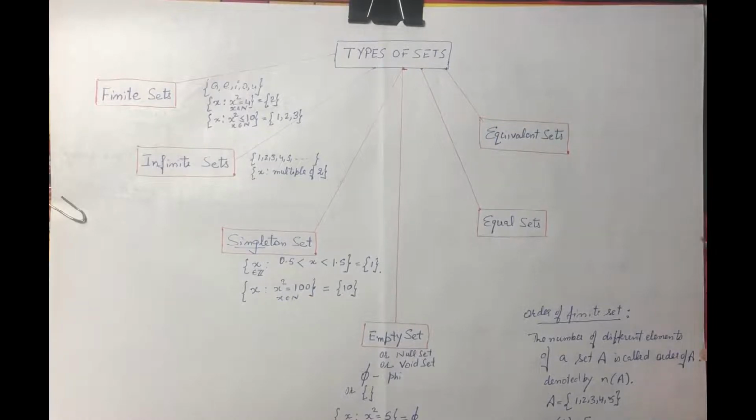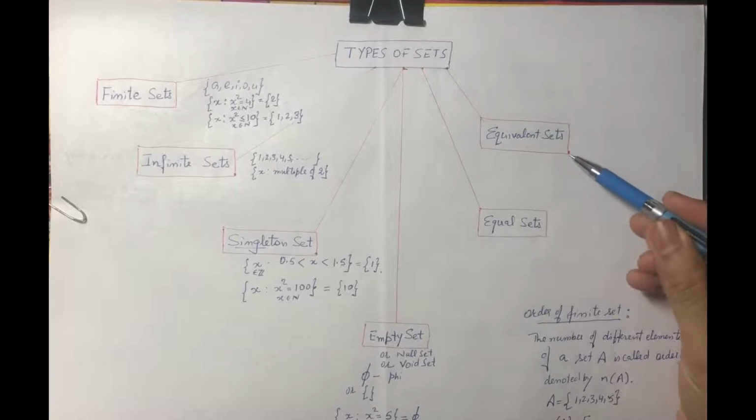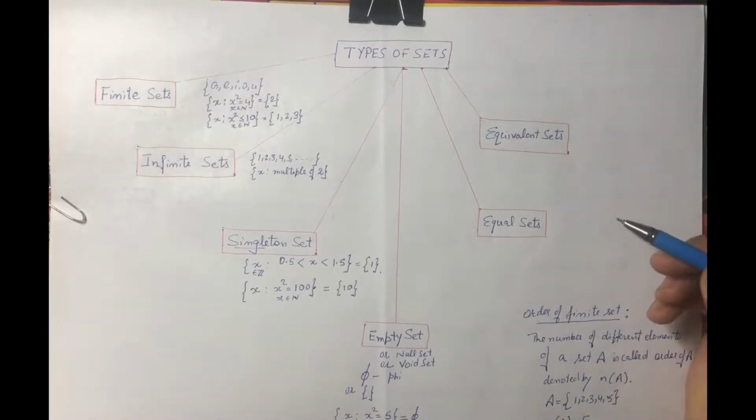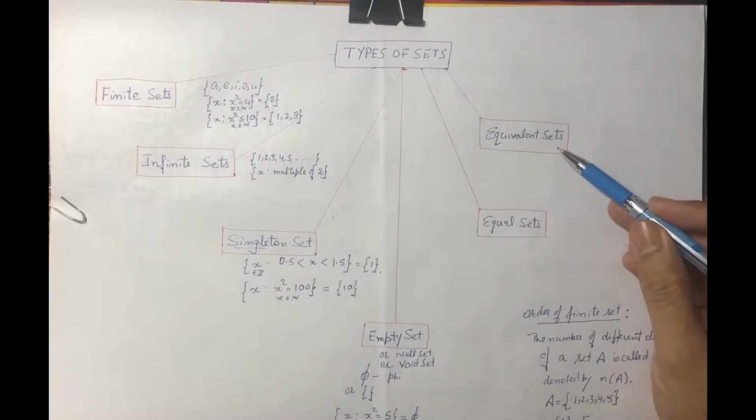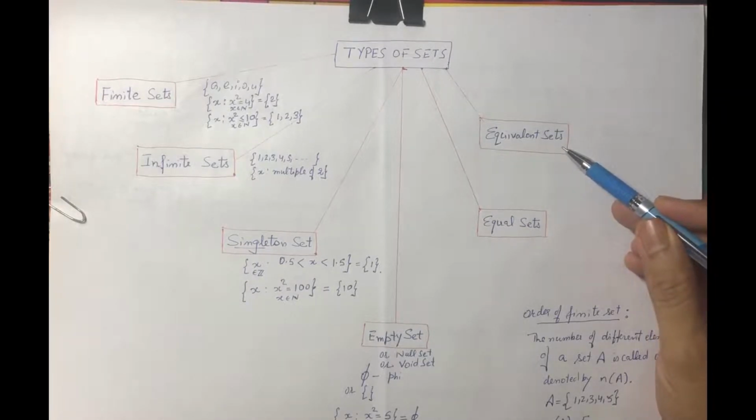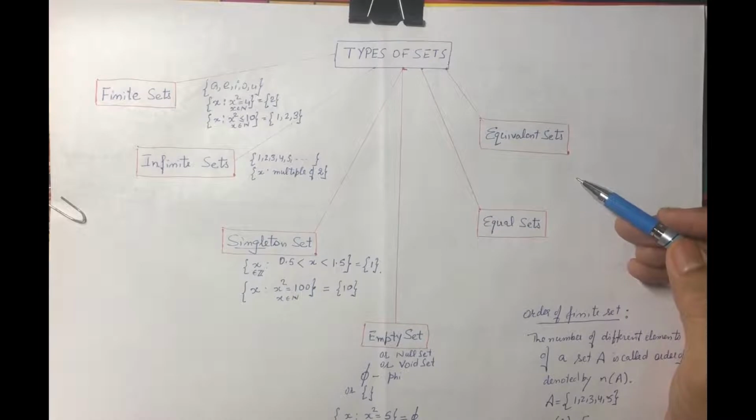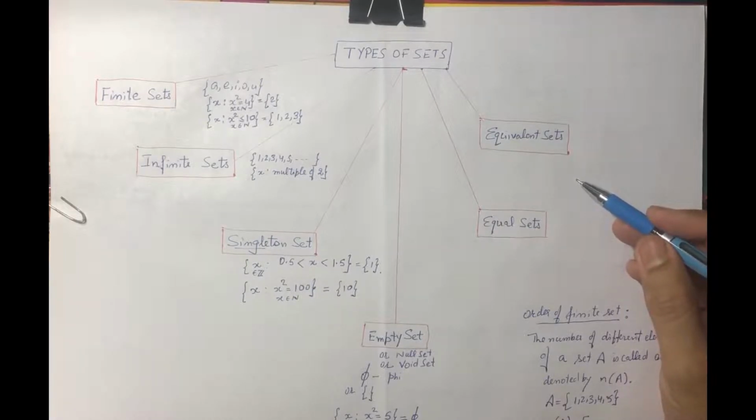Now here we will discuss this property, equivalent sets. This is based on two sets. Two sets are said to be equivalent if the number of elements of the two sets are the same.